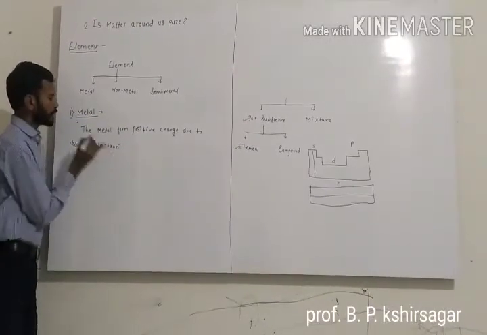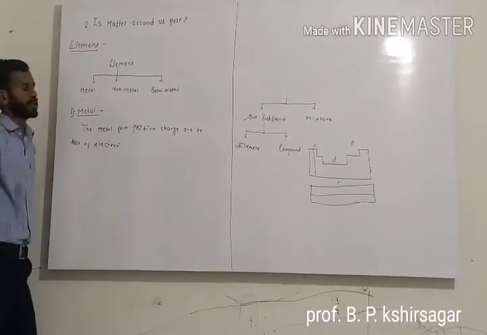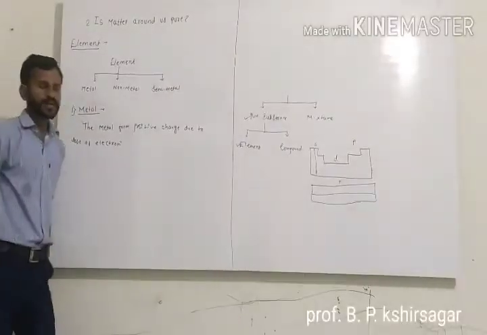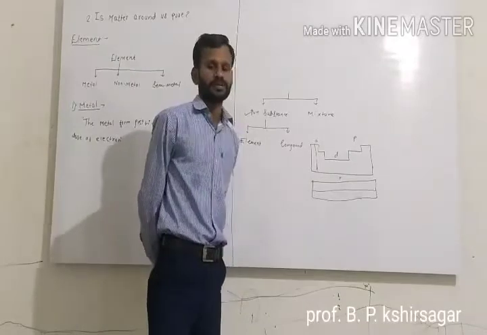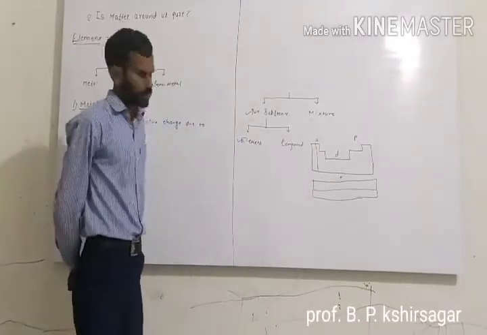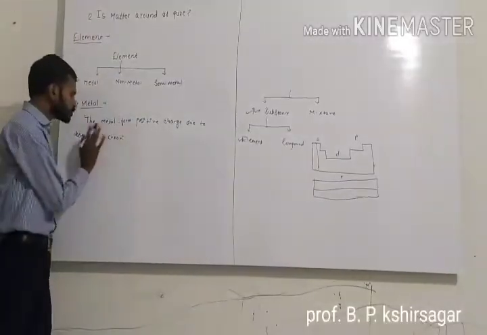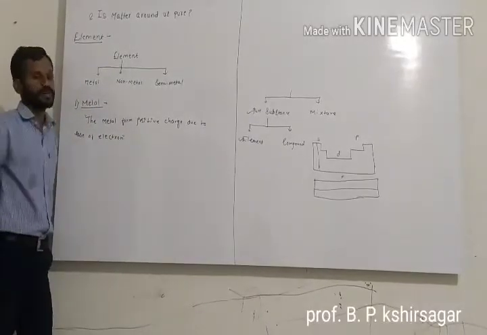This is the simple definition of the metal. Basically, on a metal, a positive charge is present, and this positive charge is because of the loss of electrons.